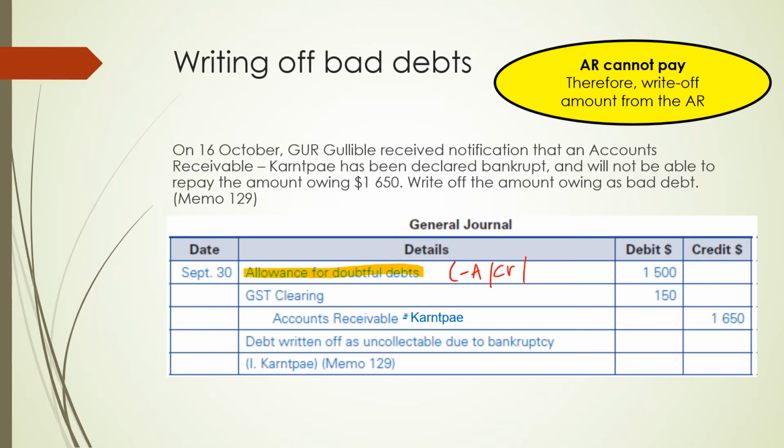And because we are reducing the allowance that was previously made, we are recording the amount of $1,500 on the debit side. And you would also see, using your general journal knowledge, that to get this general journal to balance, we take $1,650 on the credit side, less $150 GST on the debit side, and that would leave us with $1,500 to be recorded on the debit side.